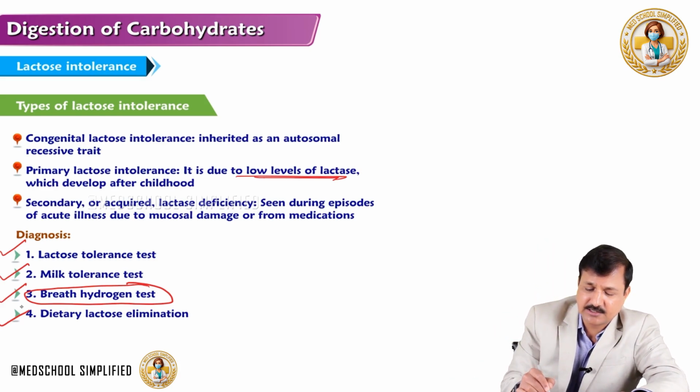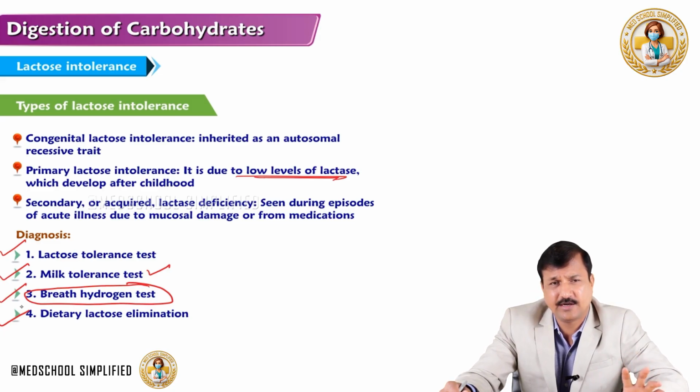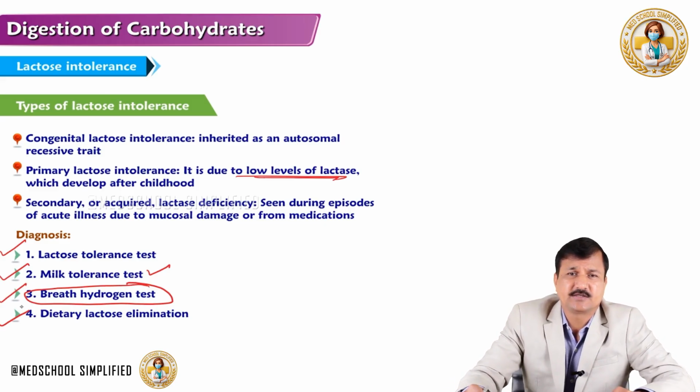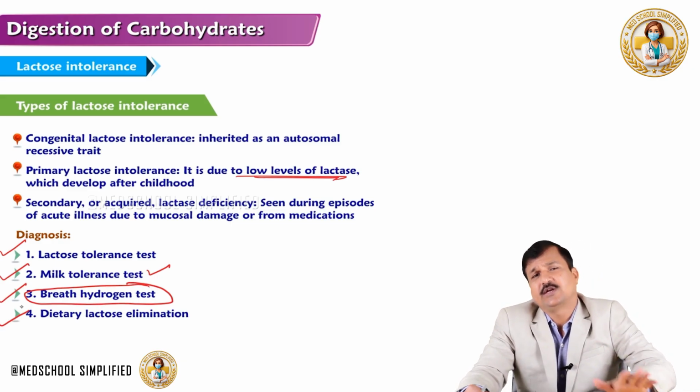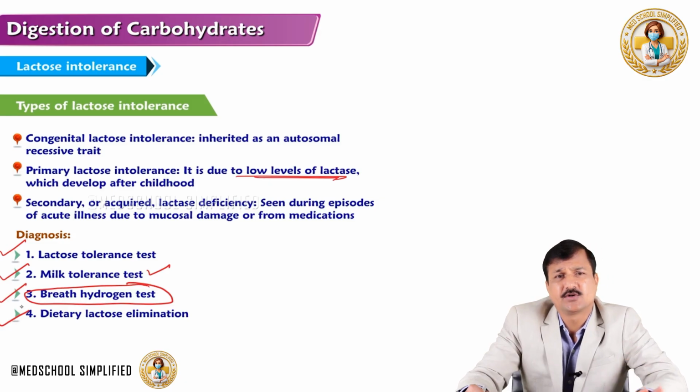Now the milk tolerance test. In the milk tolerance test, 500 ml of milk is given after an overnight fast, and then blood glucose measurement is done. If the rise in the blood glucose is less than 9 milligram per deciliter following that 500 ml of milk, it is indicative of lactose intolerance.